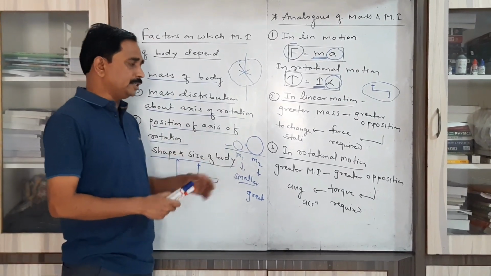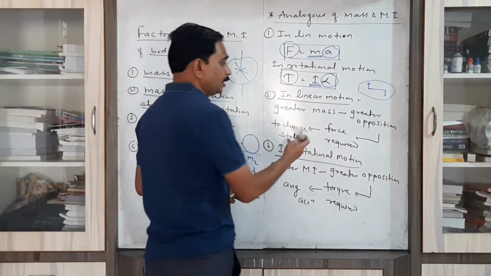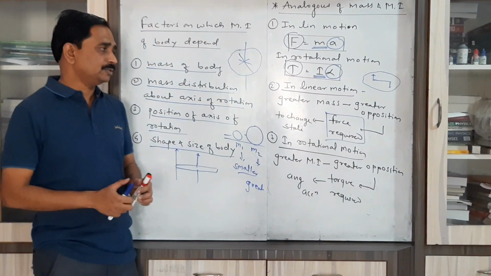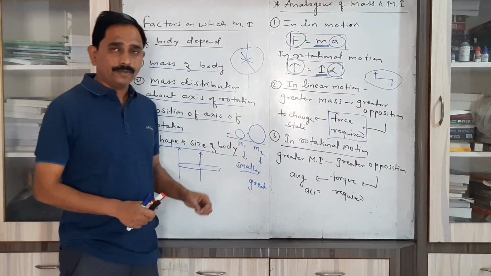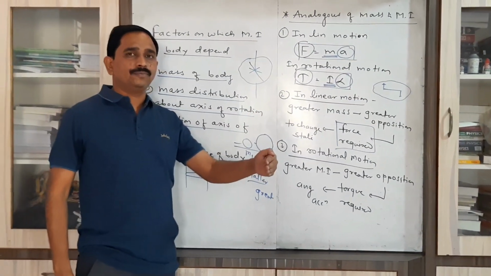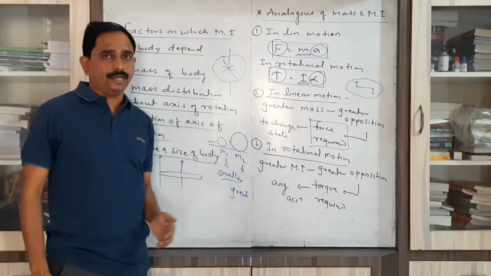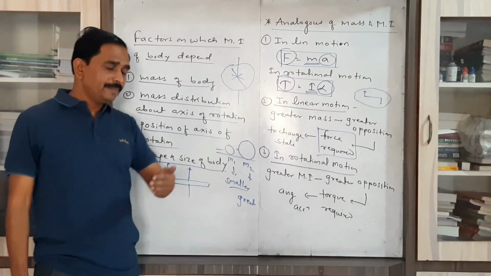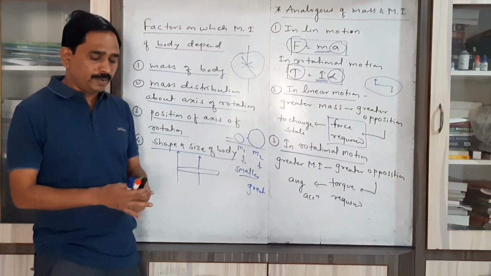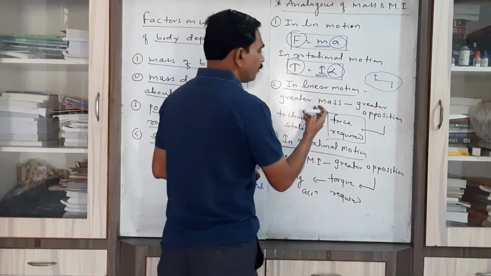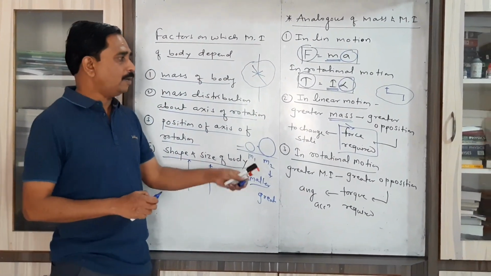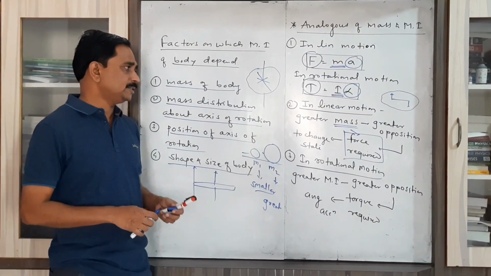Now in order to change the state, we have to consider the force, whether we need a small force or a large force. So from this point, we can conclude that smaller the mass of body, smaller is the force required to change the state. Greater the mass of body, greater is the force required to change the state of that body. It means mass gives us the information about the opposition, about the force required to change the state.